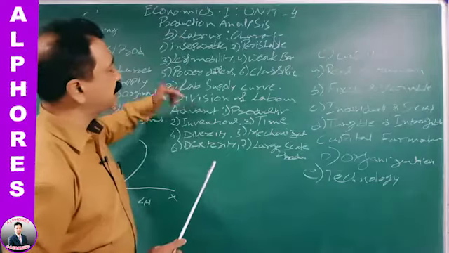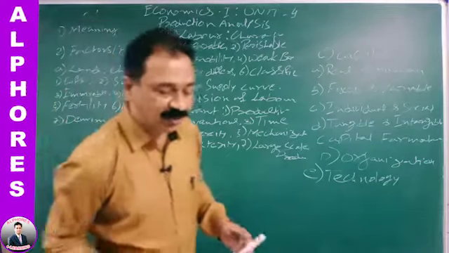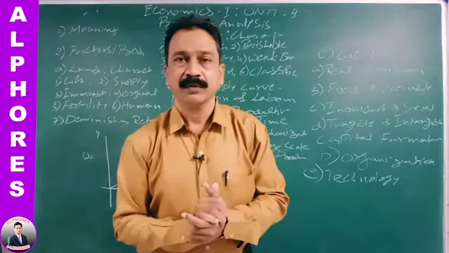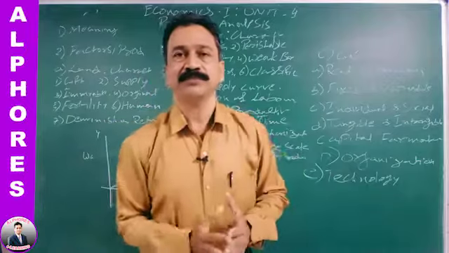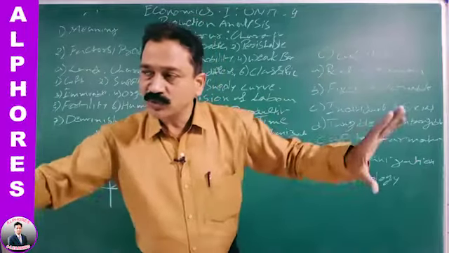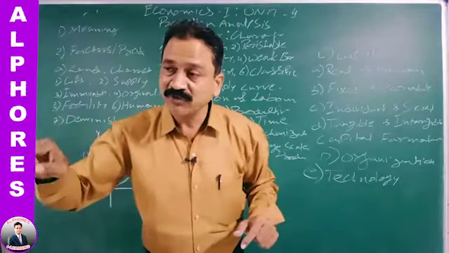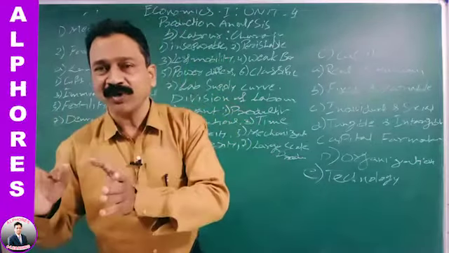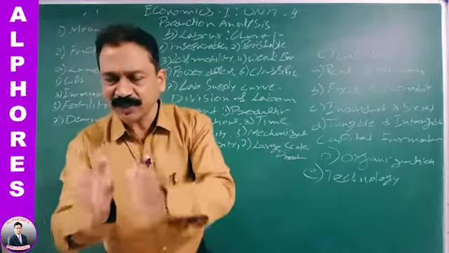Next we will see division of labor. Division of labor means a work is being done by so many people. The work is divided into small parts and given to some people, and they do that work regularly and daily. So what happens is, one worker becomes an expert in that particular part of the job.